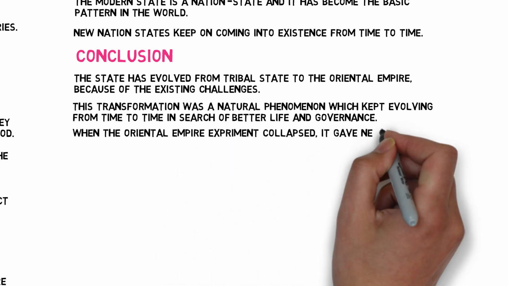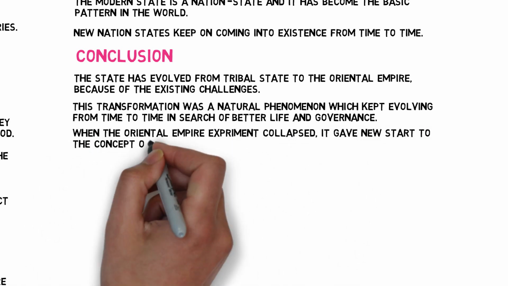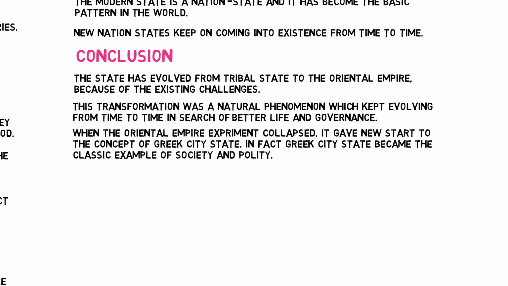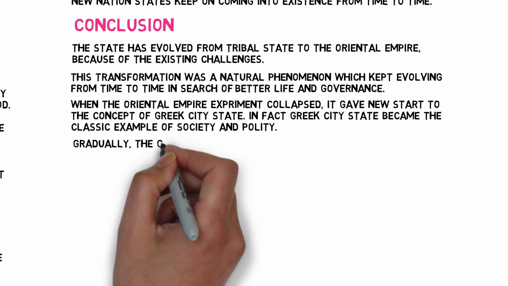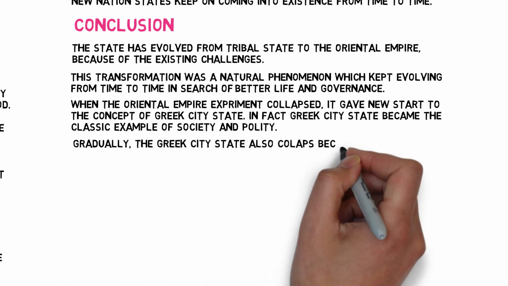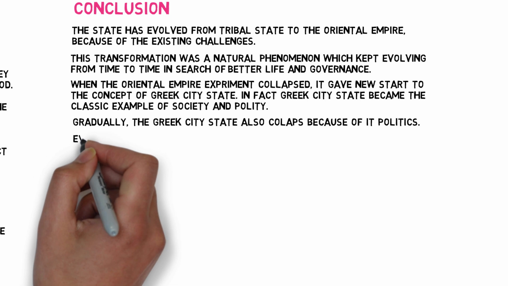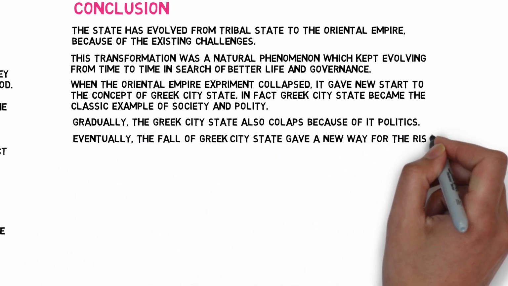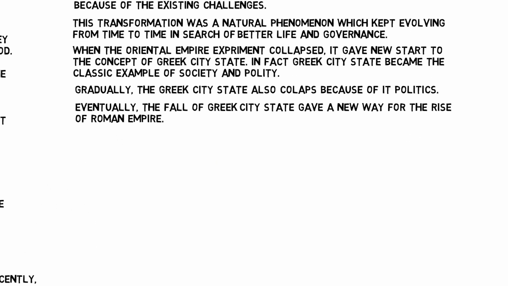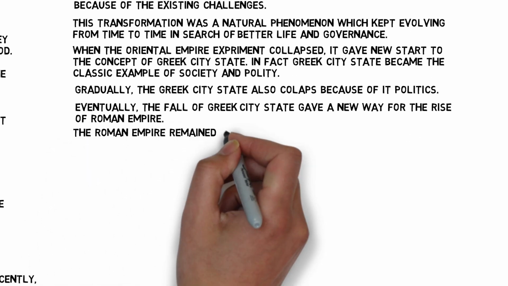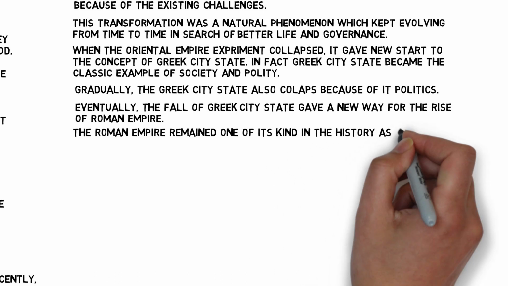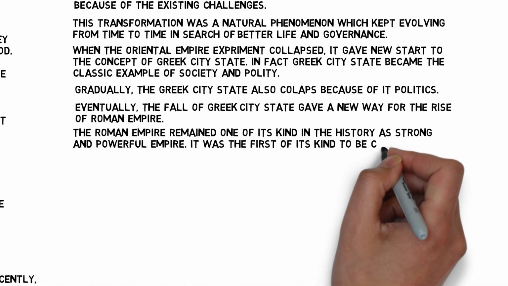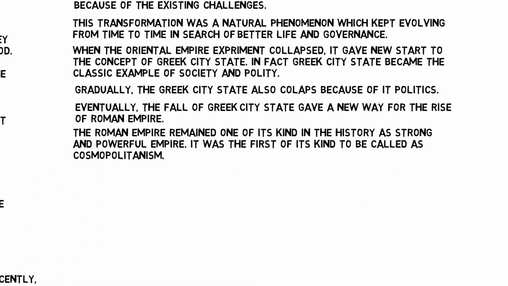In fact, Greek city-state became the classic example of society and polity. Gradually, the Greek city-state also collapsed because of its politics. Eventually, the fall of the Greek city-state gave a new way for the rise of the Roman Empire. The Roman Empire remained one of its kind in history as a strong and powerful empire. It was the first of its kind to be called cosmopolitanism.